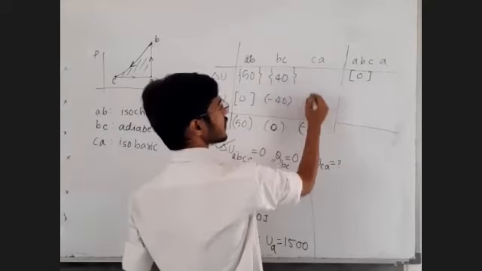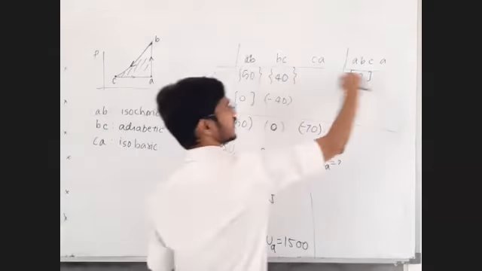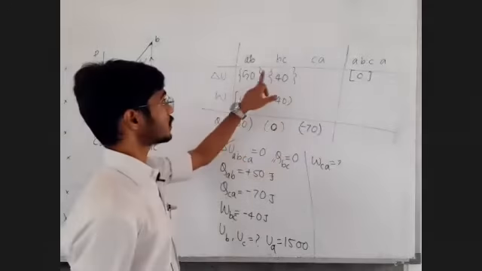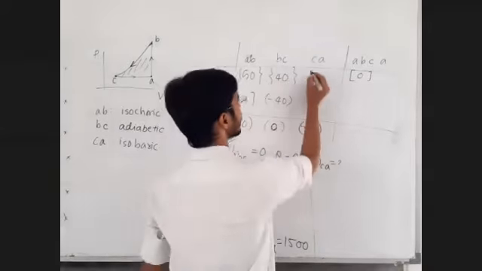Now these two cannot be filled. So fill it like this. This plus what equal to 0?